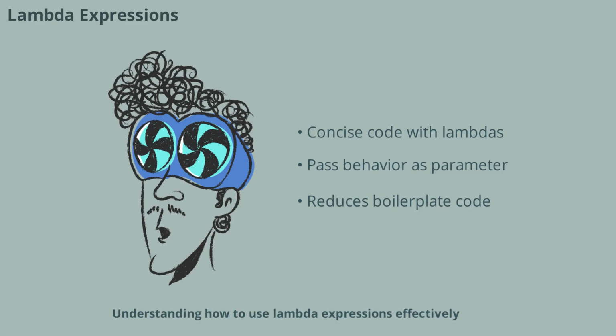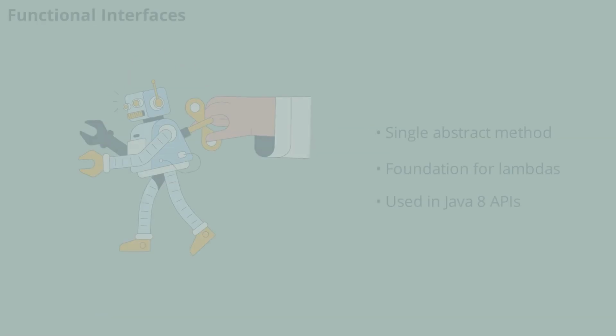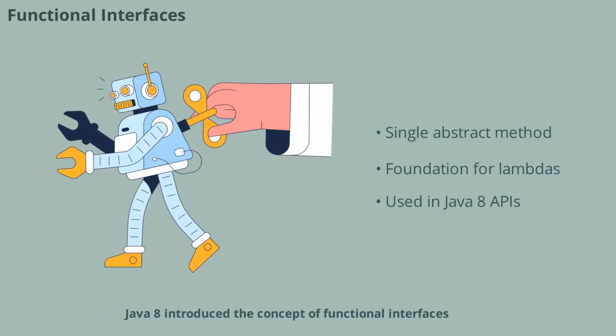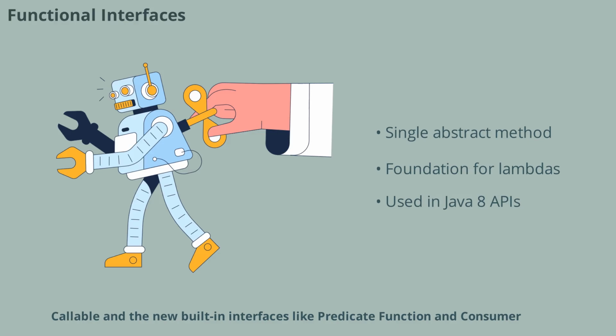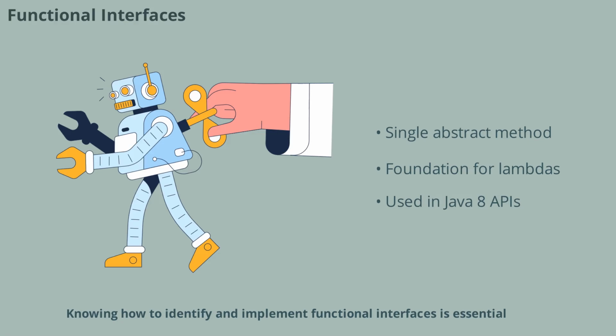Understanding how to use Lambda expressions effectively is a key skill for any Java developer, and interviewers often ask candidates to demonstrate their use. Java 8 introduced the concept of functional interfaces, which are interfaces with a single abstract method. These interfaces are the foundation for Lambda expressions and method references. Common examples include Runnable, Callable, and the new built-in interfaces like Predicate, Function, and BiConsumer. Knowing how to identify and implement functional interfaces is essential, as they are frequently used in Java 8 APIs. Interviewers may ask you to create your own functional interface or use one in a practical coding scenario.